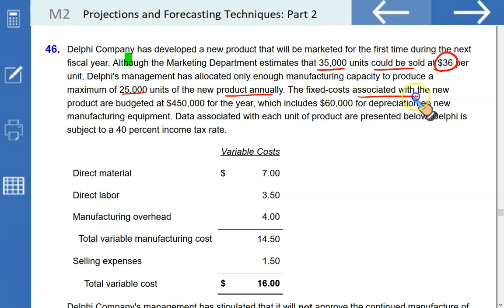The fixed costs associated with the new product are budgeted to be $450,000 for the year, which includes $60,000 for the depreciation on new manufacturing equipment, and it is perfectly right to keep this depreciation there. It's a relevant cost for this specific situation. Data associated with each unit of the product are presented below. Delphi is subject to a 40% income tax rate.